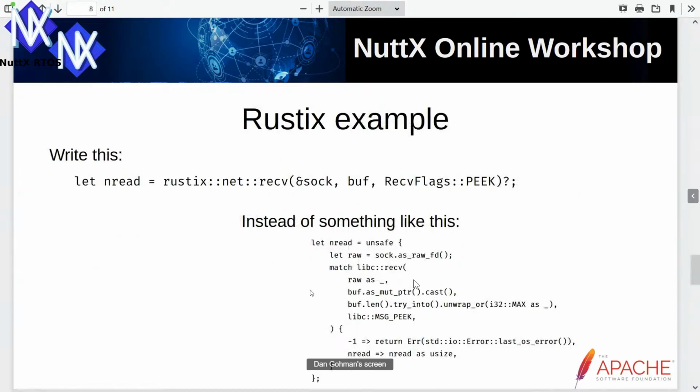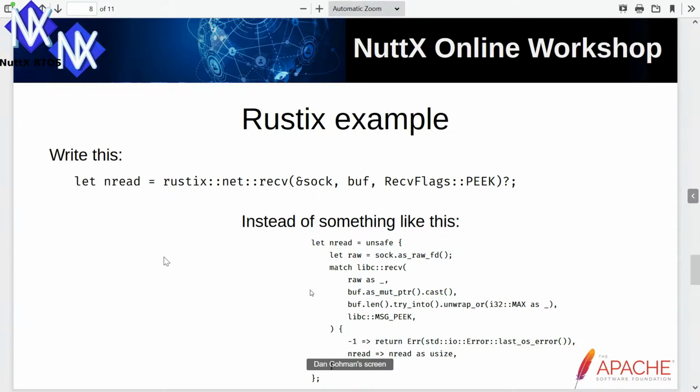A quick example of what Rustix looks like. I showed the receive function earlier in that presentation, which is the raw C binding to the raw C library. With Rustix, you could write a very simple receive function that just takes the socket object, which is some high-level socket type in Rust. It takes a buffer, which would be some kind of memory slice type in Rust. And the receive flags are a flag type that's dedicated to being flags, so you can guarantee that you're passing the right type of flags into this function.